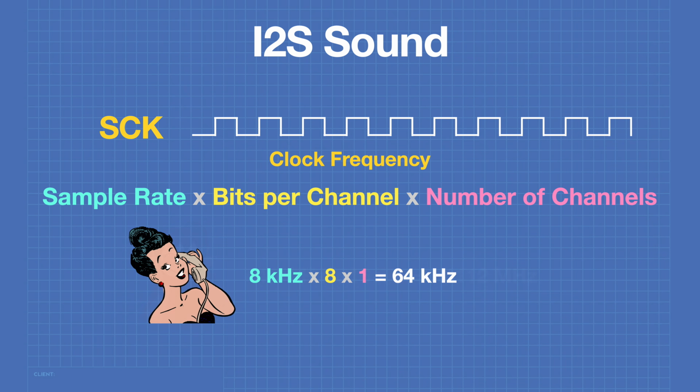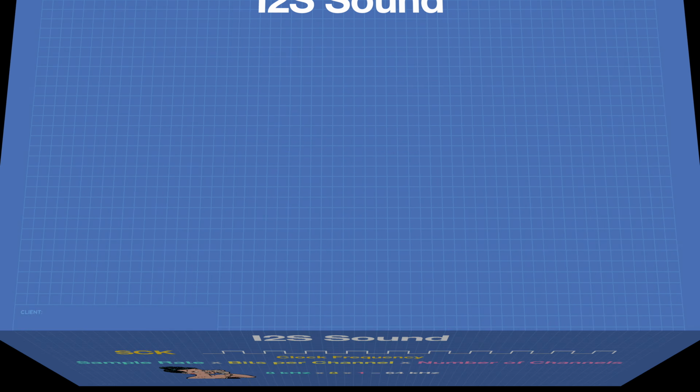If we were just sending a telephone quality signal, our sample rate would be only 8 kilohertz, and we would only require 8 bits per channel, and we'd only need 1 channel. This would result in a clock frequency of 64 kilohertz.